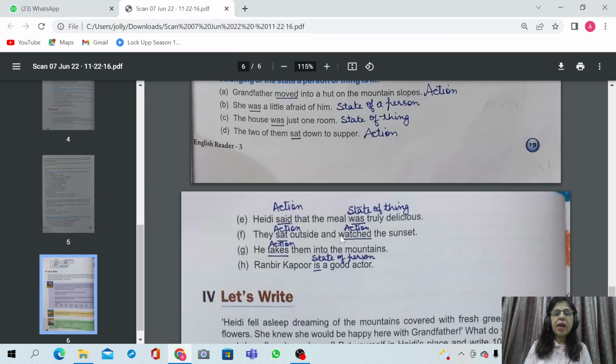They sat outside and watched the sunset. Sat shows the action, whereas watched also shows the action. Both the verbs in this sentence show action. He takes them into the mountains. Takes also shows action. Ranbir Kapoor is a good actor. So here is shows the state of a person. Who is the person here? Ranbir Kapoor. So in these sentences, we have to underline the verbs and tell whether they are showing action or a state of a person or a state of a thing.